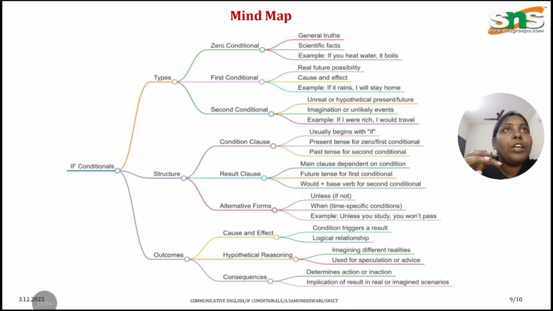To identify the sentence solidly, we need to recollect the four types of conditional sentence and the sentence structure to be remembered. Then only you can make a complete sentence in conditional clauses.